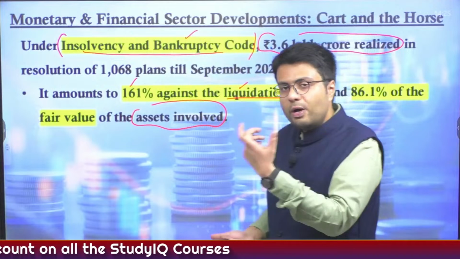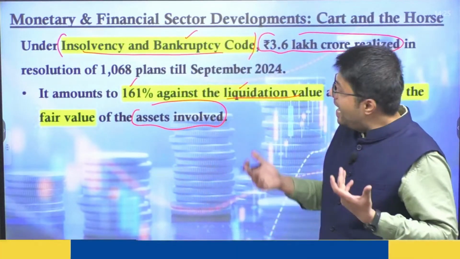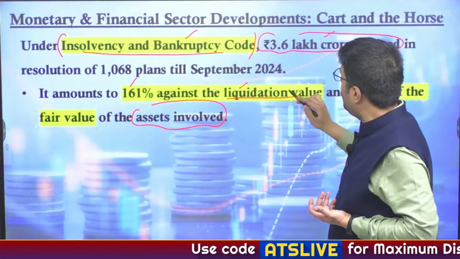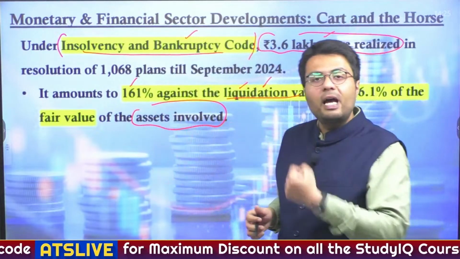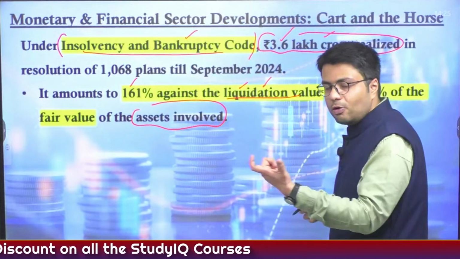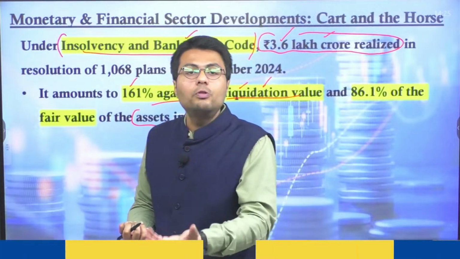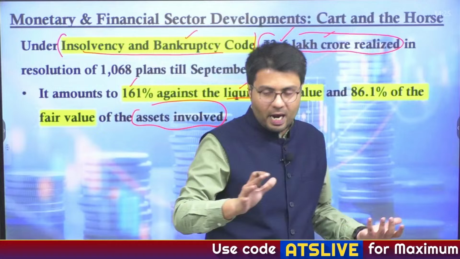So these are two kinds of outcomes that you can expect from the Insolvency and Bankruptcy Code, and it is more desirable to undertake the resolution of a company rather than liquidating its assets. So the economic survey highlights that resolution of as much as 3.61 lakh crore rupees has happened, and this has enabled the companies to return their loans back to the banks, and as a result, the bank's financial health has improved. Understood?